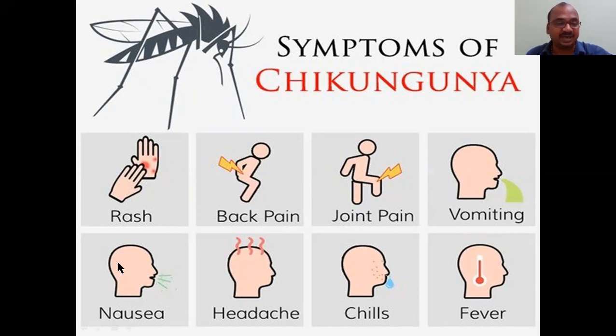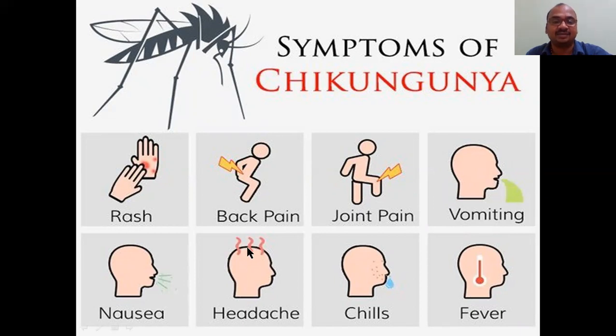And you will get vomiting and nausea. Nausea means here only you will get a sensation, a feeling of vomiting, whereas vomiting means it comes outside, food comes outside. That's why, see the picture here. It comes outside here, whereas it did not come here. Only dots they have shown here.